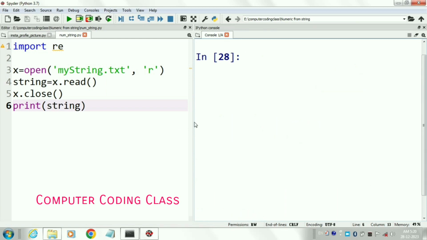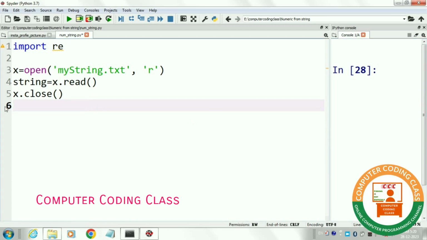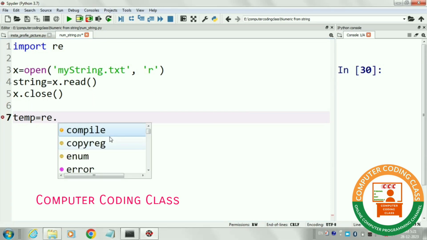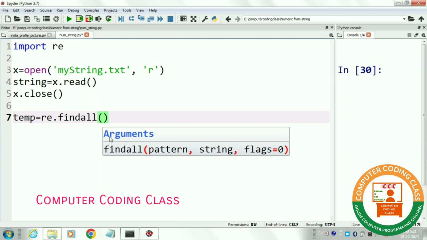Next we will scrape numbers from this text material. For this operation, we will use the findall function of the re package and then pass the parameters. The first parameter is a regular expression that will decide the scraping.